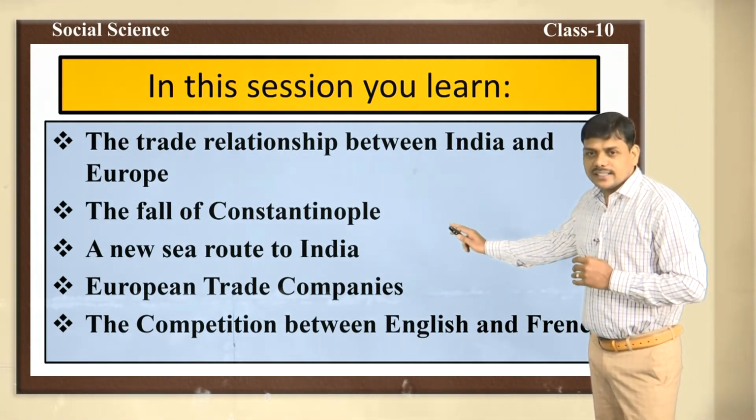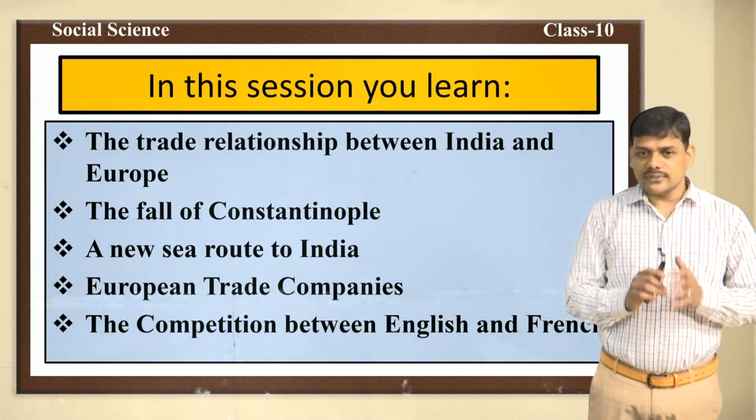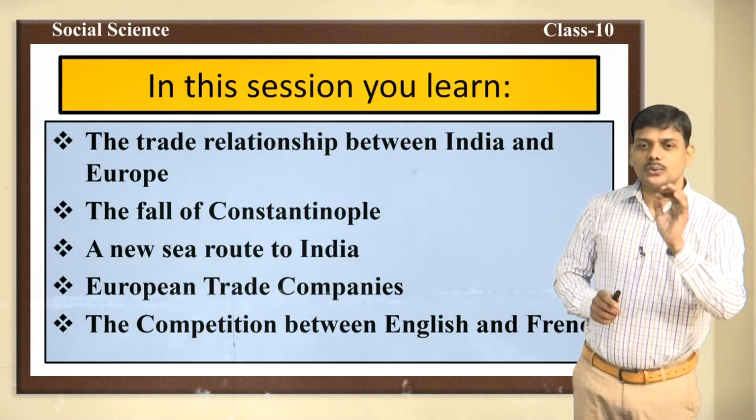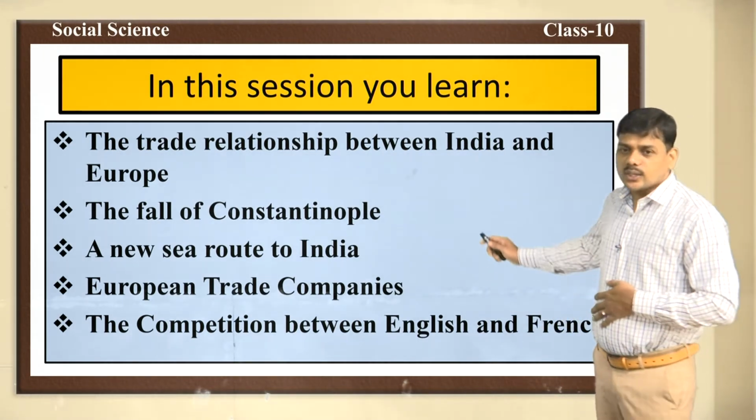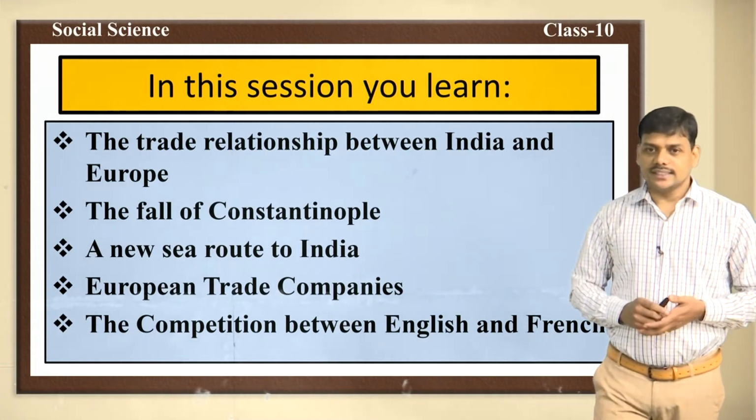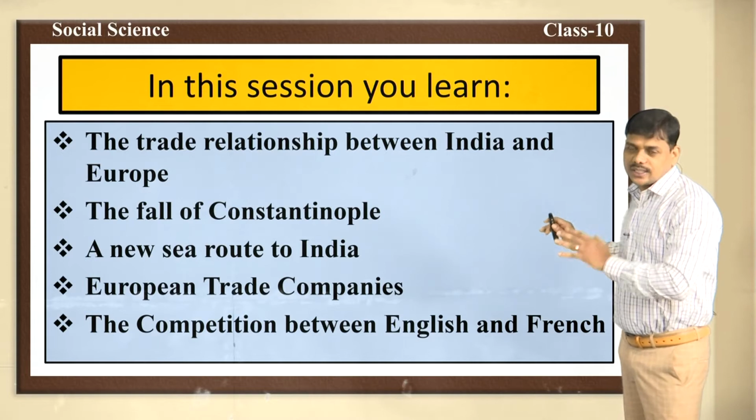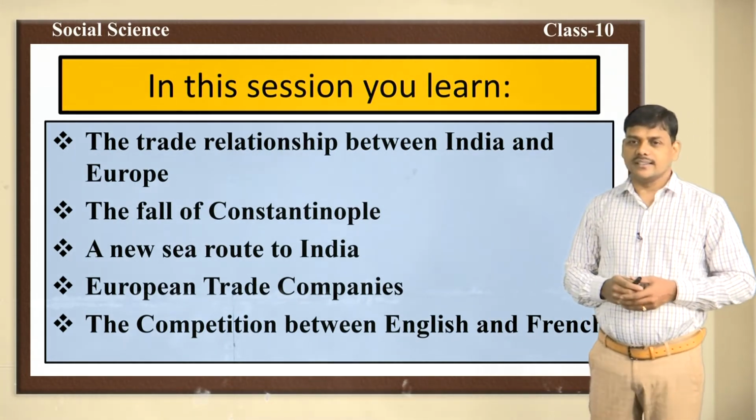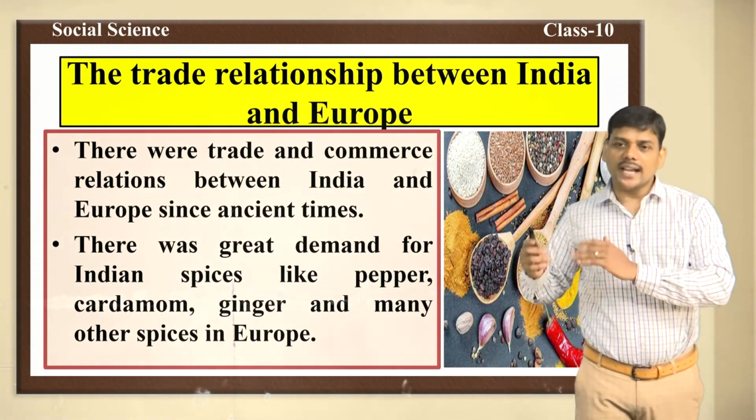First one, the trade relationship between India and Europe. Second one, the fall of Constantinople, a new sea route to India, European trade companies, and the competition between English and French. These are the points which we are going to discuss now. Let us discuss these points one by one. First one, the trade relationship between India and Europe.